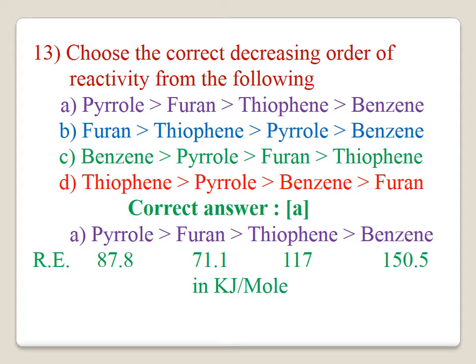13. Choose the correct decreasing order of reactivity from the following. The answer for this question is A. Pyrrole is greater than furan, which is greater than thiophene, which is greater than benzene. It is explained by using the resonance energy. The pyrrole has the energy of 87.8, furan is 70.1, thiophene 117, and benzene 150.5. Compared with furan, pyrrole has higher reactivity because of the presence of the nitrogen atom. The correct answer for this question is A.